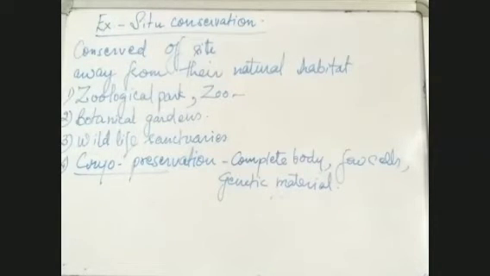So here we finish with the ex situ conservation and of course the chapter also. Then this chapter is over. Biodiversity and conservation chapter is over. This was the last chapter of your syllabus.